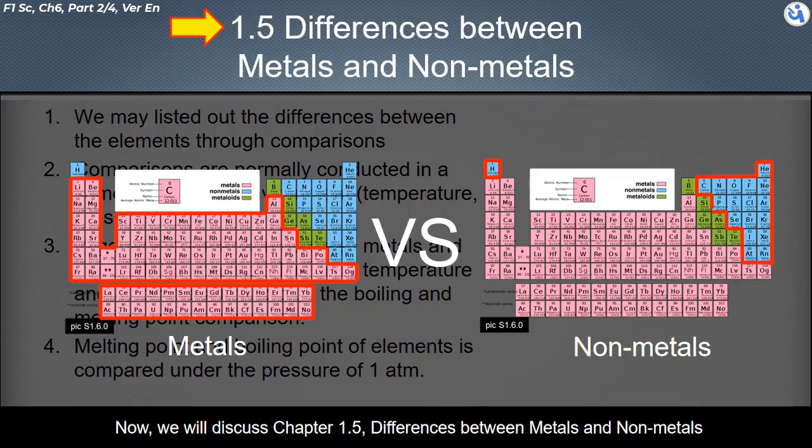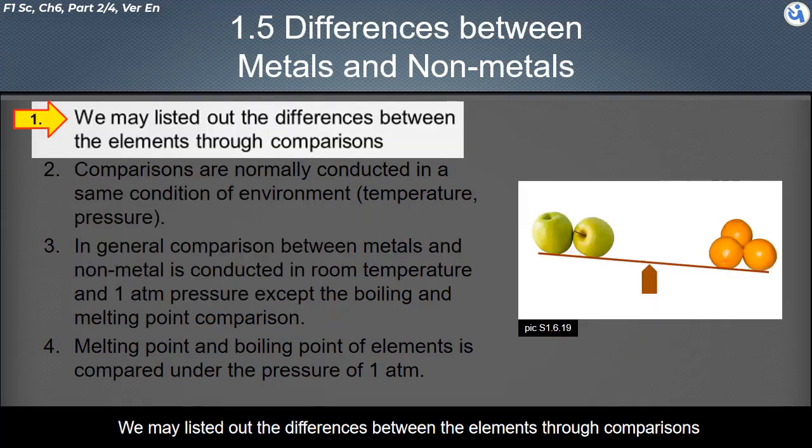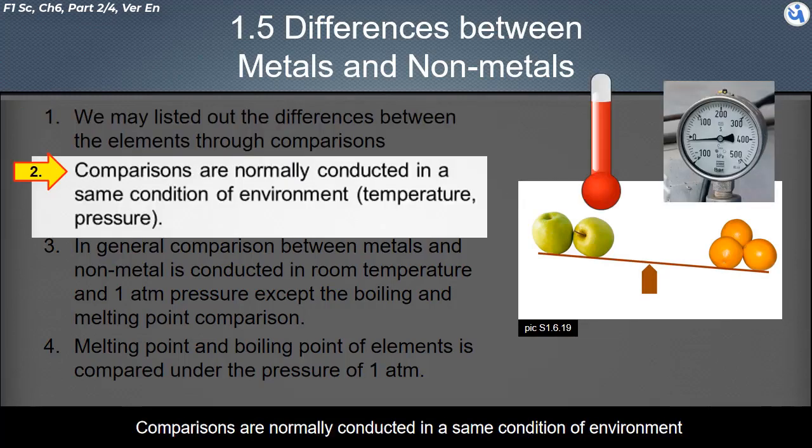Now, we will discuss Chapter 1.5, Differences between metals and non-metals. We may list out the differences between the elements through comparisons. Comparisons are normally conducted in the same condition of environment. For example, same temperature and same pressure condition.